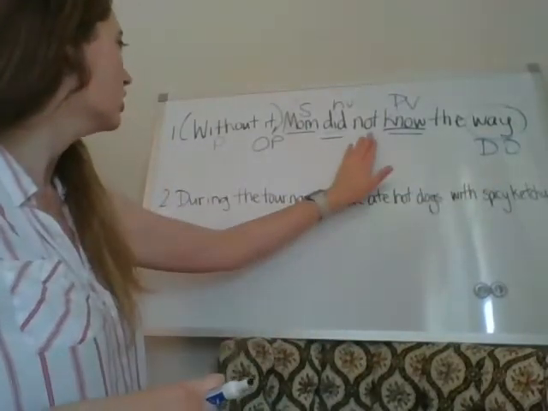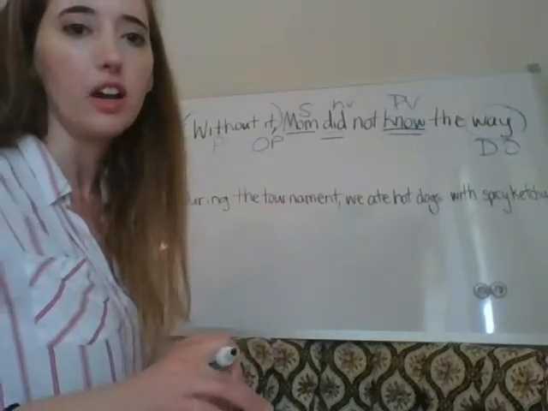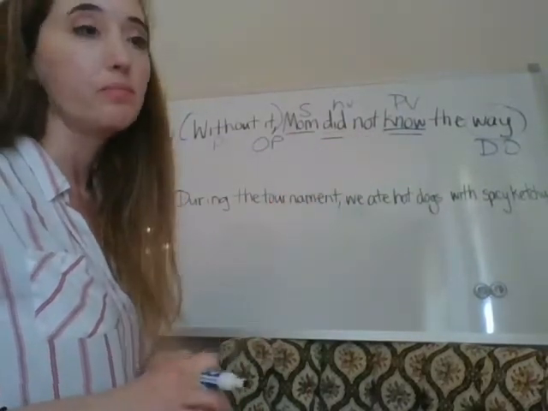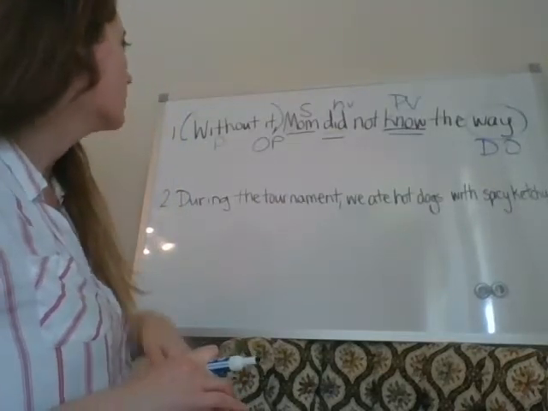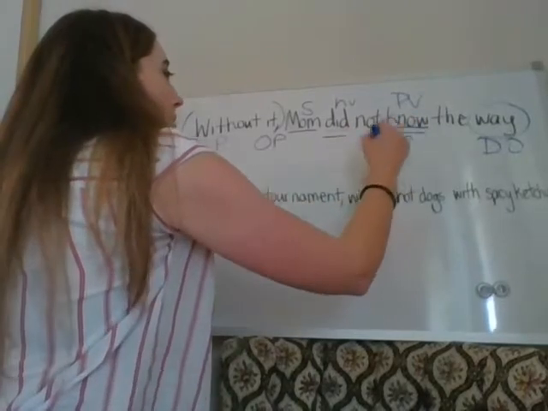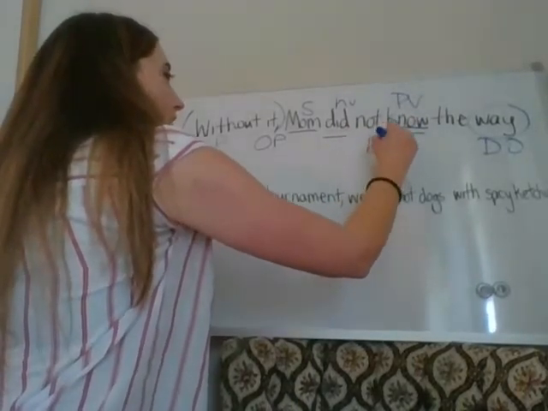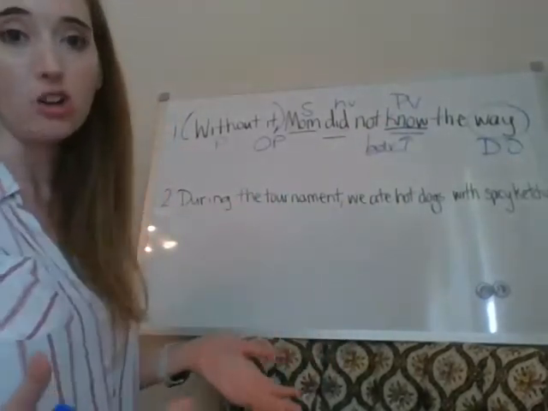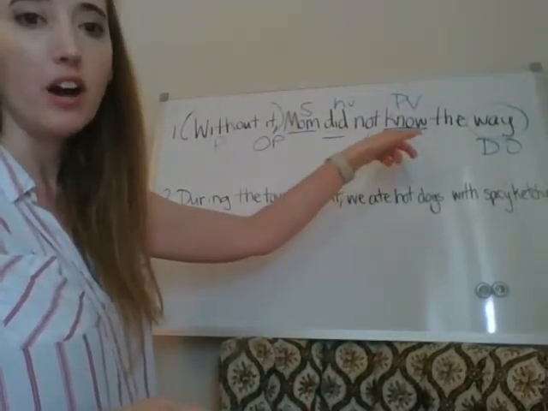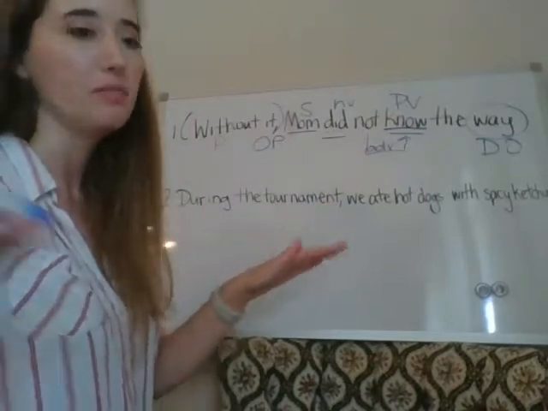So let's go over to "not," since there's only 2 words left to identify, and "not" is one of them. So "not" tells us how Mom knew the way. It is an adverbial element because it modifies a verb. It is an adverb. "Not" is always an adverb. It is always modifying the verb by saying it did not happen.